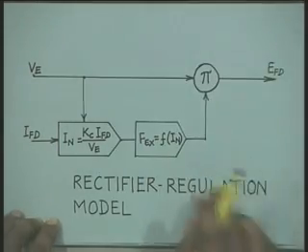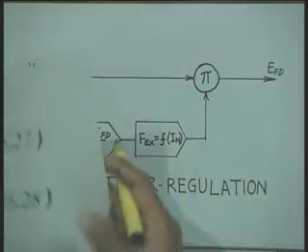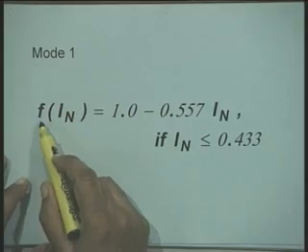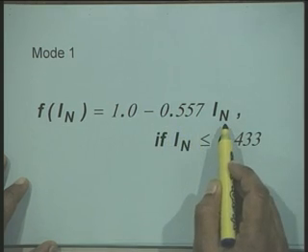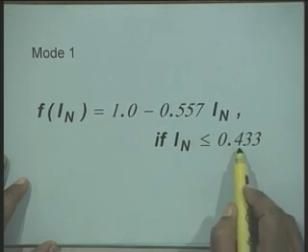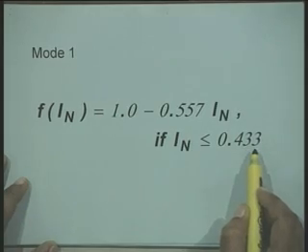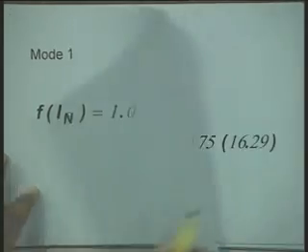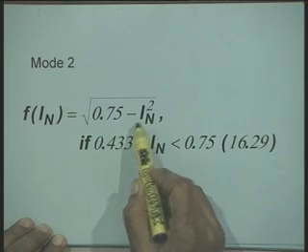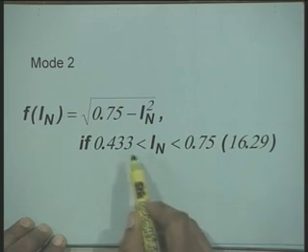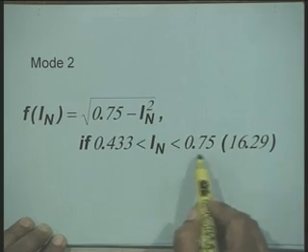Now, in mode 1, FEX is equal to 1.0 minus 0.577 IN, where IN is less than 0.433. When you are operating in mode 2, FEX is equal to the square root of 0.75 minus IN squared, where IN is greater than 0.433 and less than 0.75.